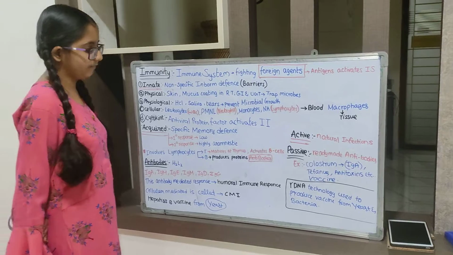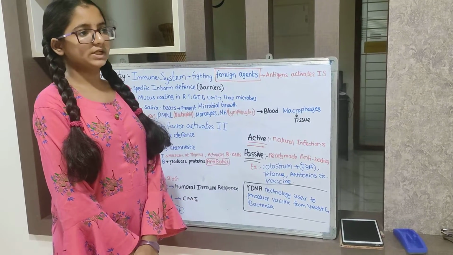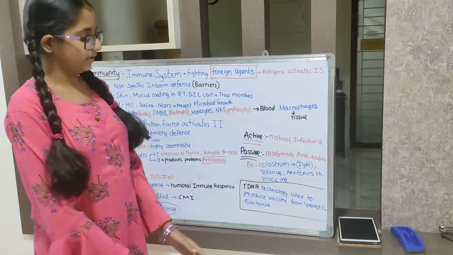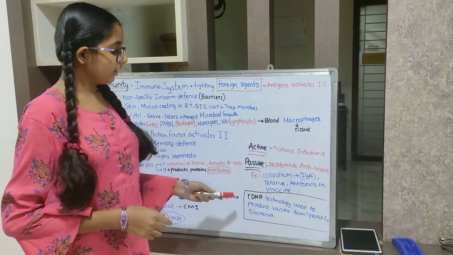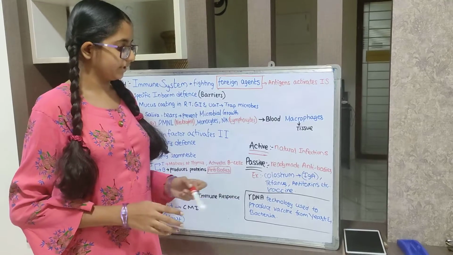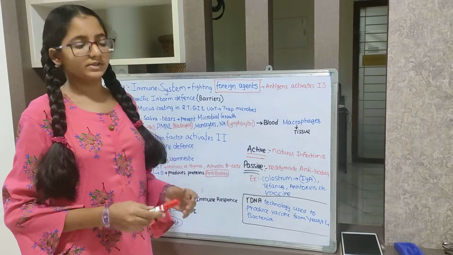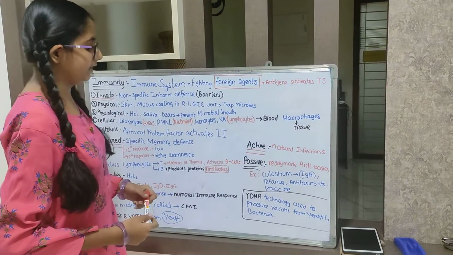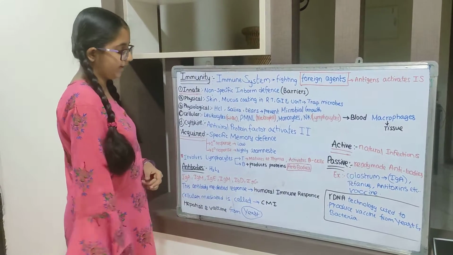Next, we have a very interesting topic: how vaccines are prepared. In the early model, vaccines were prepared from yeast and bacteria. In recombinant DNA technology, it was discovered that we can make vaccines from yeast and bacteria. One example is the hepatitis B vaccine. It is derived from yeast.